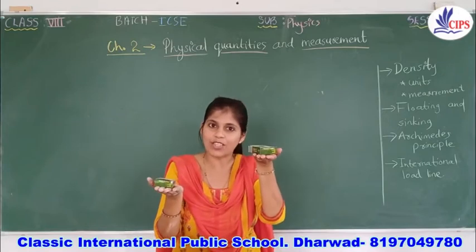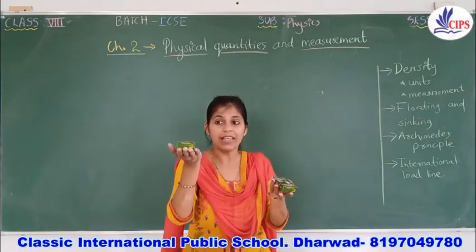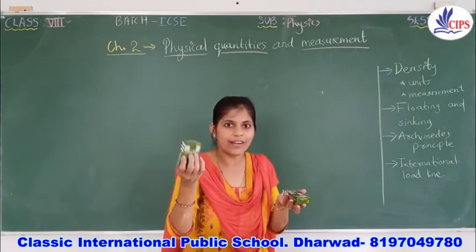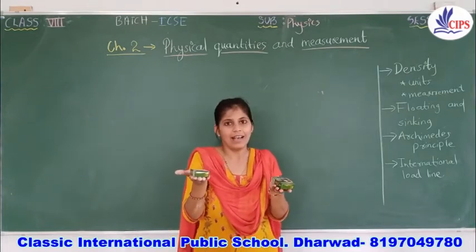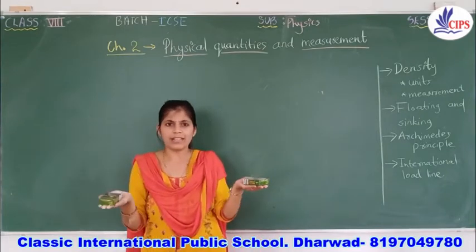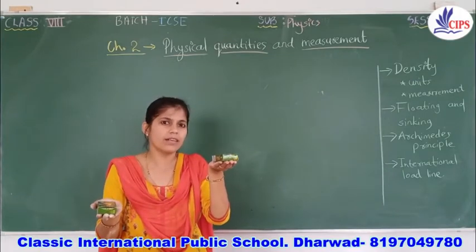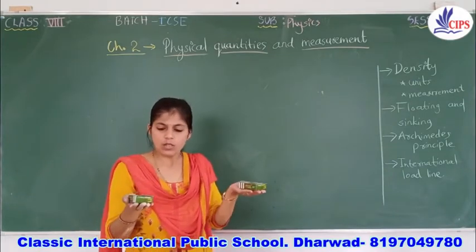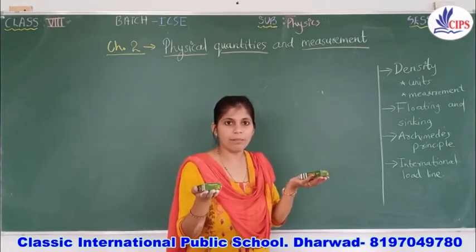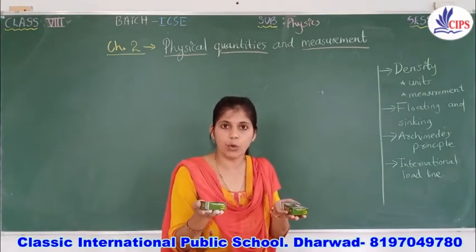This is an empty box. Here there is no chalk piece inside, but here so many chalk pieces are there already. It's giving me more weight. This experiment is very simple. One is having heavy weight inside and one is very light. So what is the difference between them? What is the basic thing which is different in both?